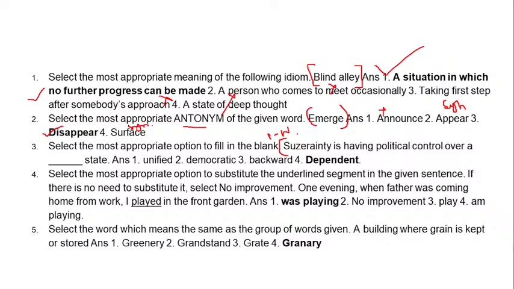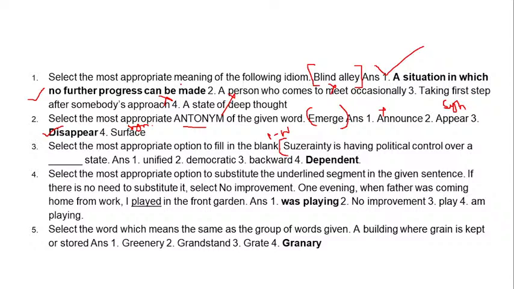And here most of the options are very confusing. Number one is unified. No, having control over a unified state is not suzerainty. Suzerainty can be something else. That can be a dictatorship or something.